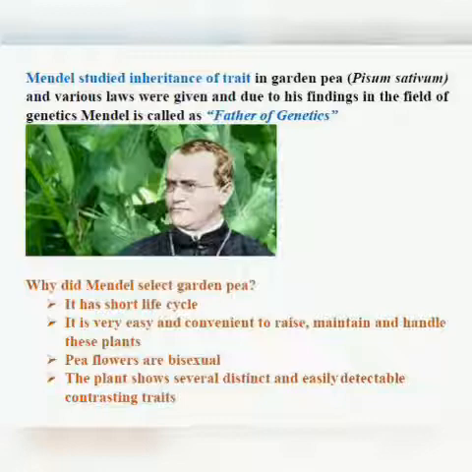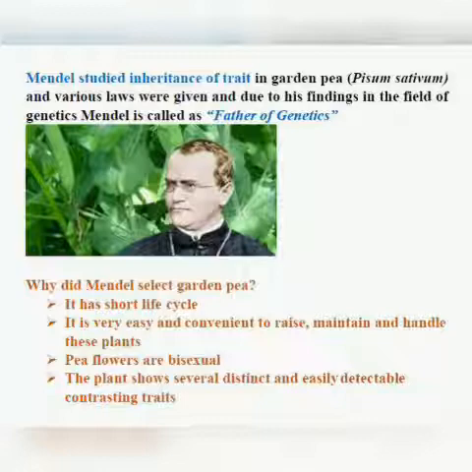He studied the pattern of how the characters or the information from one parent is transferred to the other generation. He studied in garden pea, whose botanical name is Pisum sativum, and he gave various laws. Understood? And he was called the father of genetics.